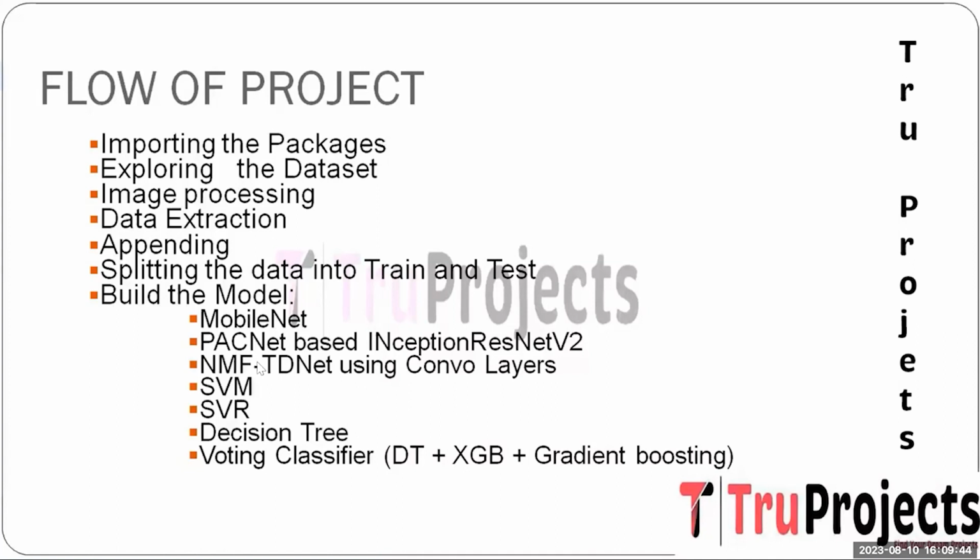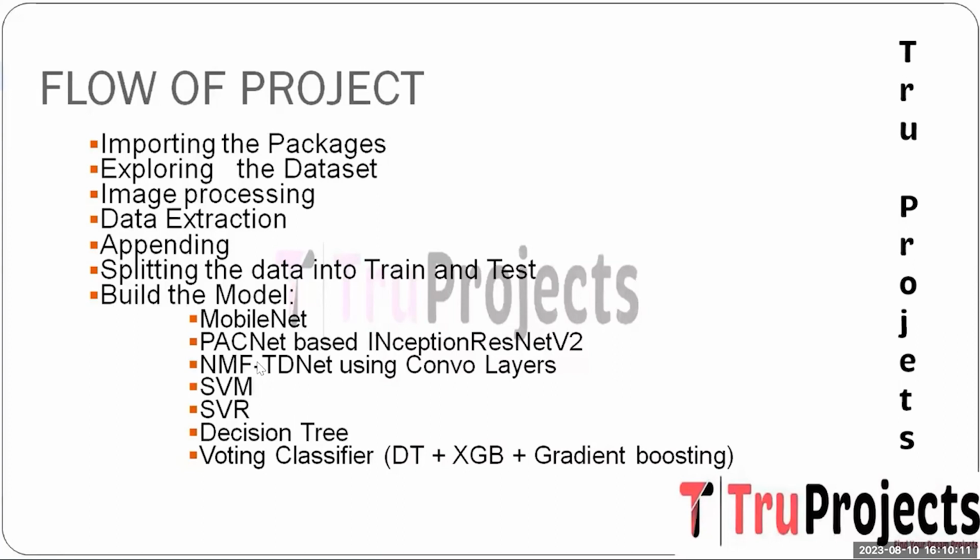And the next one is NMF TDNet using convolutional layers. This is a specialized neural network architecture designed for extracting the features from the 3D MR images. It employs the convolutional layers to process the image and generate the informative features, which effectively process the 3D brain MR image, capturing the essential pattern and the structure relevant to the Alzheimer disease diagnosis and the regression task.